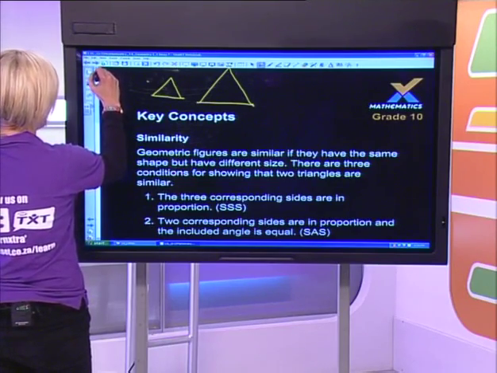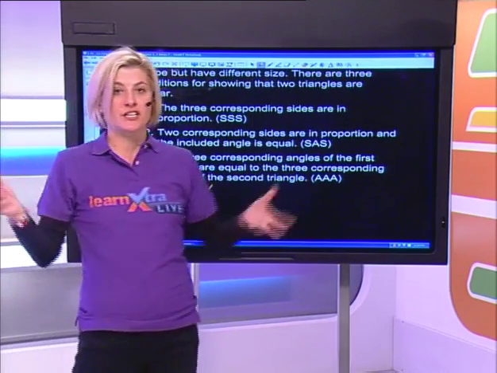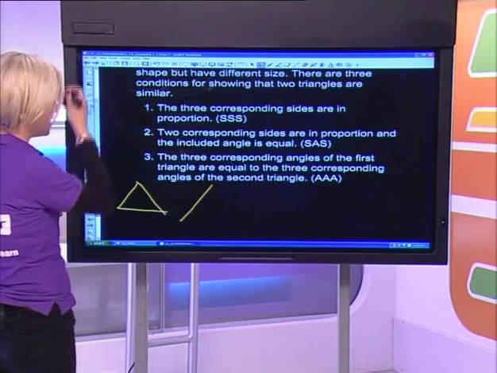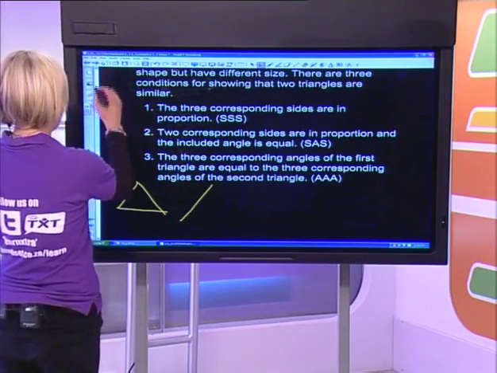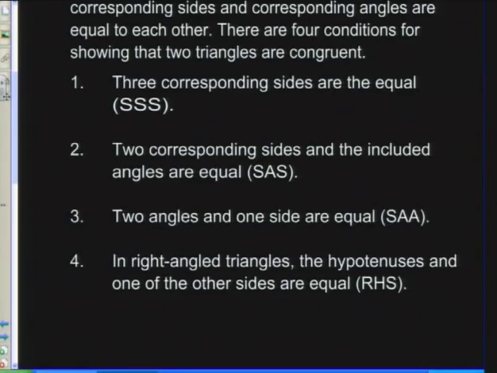Now, let's have a look at what I need to prove that triangles are either similar or congruent. And we'll start with the congruency. Right. So obviously, if two triangles are congruent to each other, they are exactly alike in every aspect.